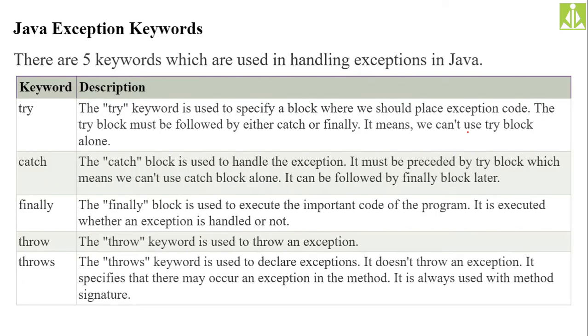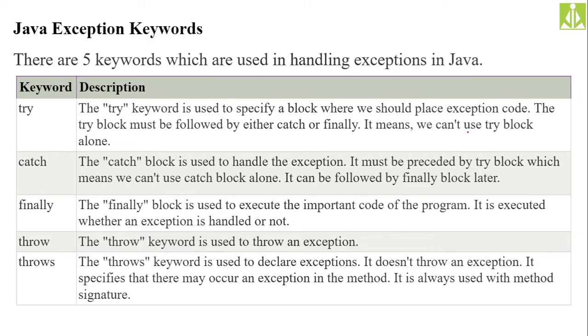Okay. So in order to do exception handling in Java, we have 5 keywords, and we need to know these 5 keywords with more clarity. Once we know these 5 keywords, our complete exception handling will be done. Here we have the try, catch, finally, throw, and throws keywords. These 5 keywords.